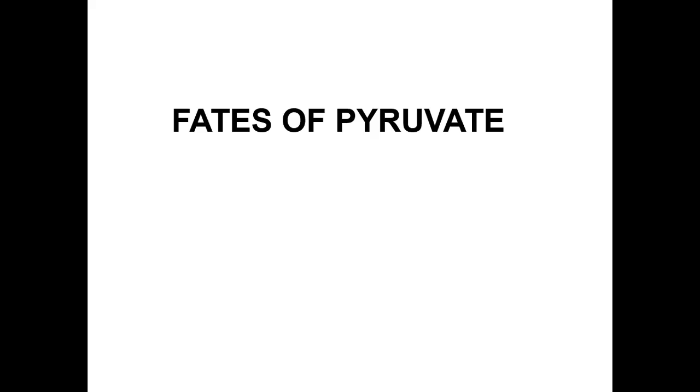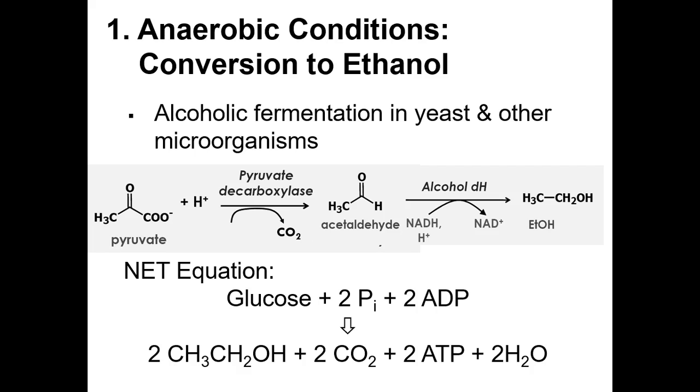So, we have two ways. The first one is yung anaerobic condition, so walang oxygen, and the other one is aerobic conditions. So, let's start first with anaerobic condition. So, the first one is on the conversion to ethanol. So, the alcoholic fermentation in yeast and other microorganisms, dito nangyayari itong anaerobic condition kung saan nako-convert siya into ethanol.